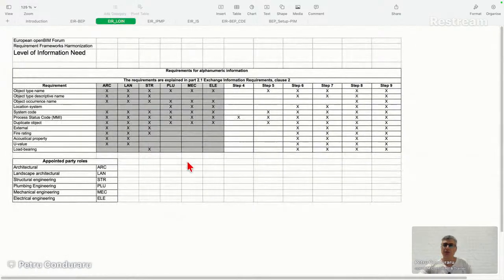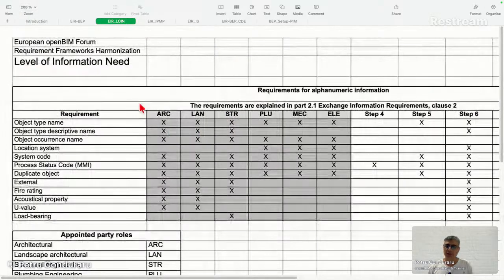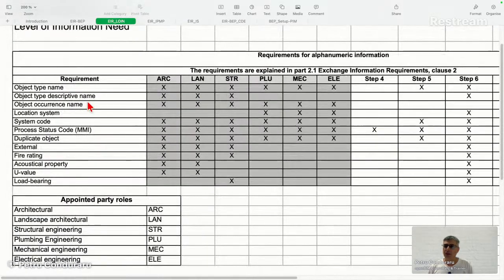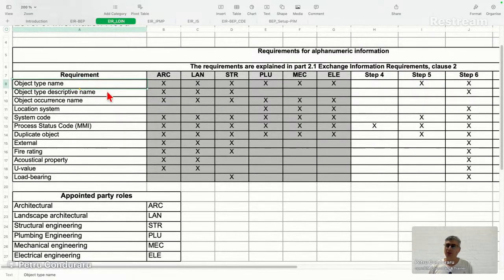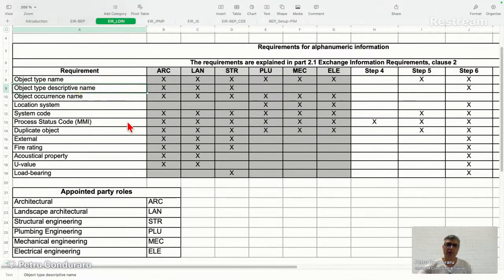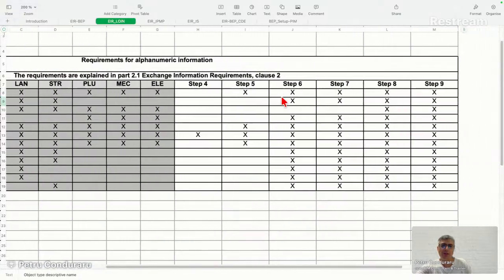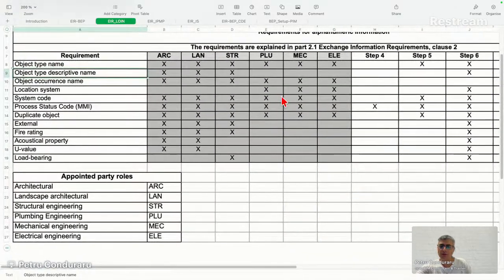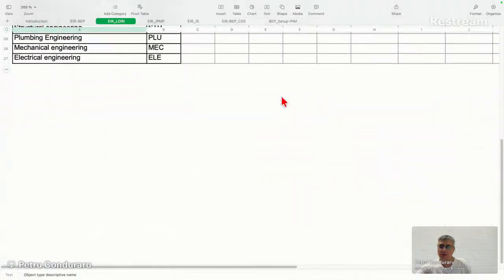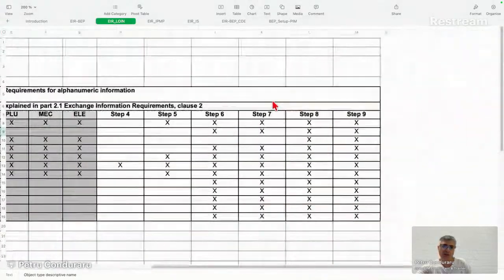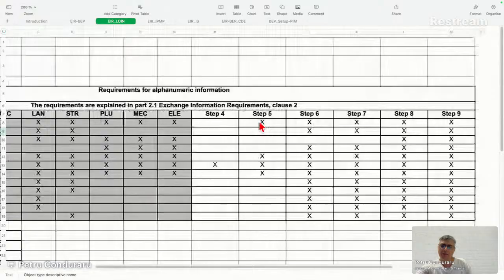Makes no point. So let's have a look at the level of information need. Object types, object type name, object. Yeah, here describe the level of information need and the steps. And we don't have. Yeah, these steps have to be defined.